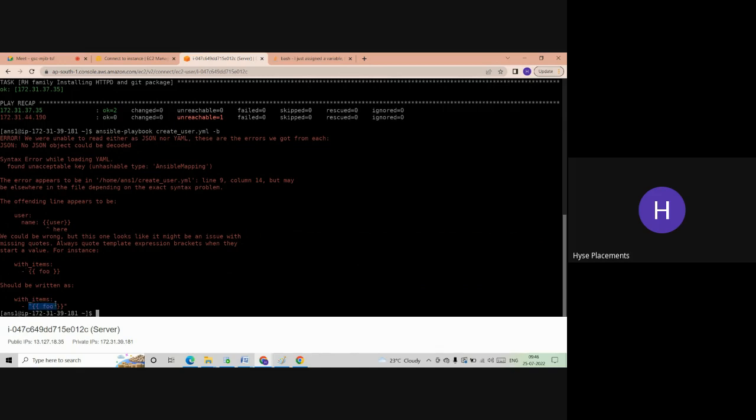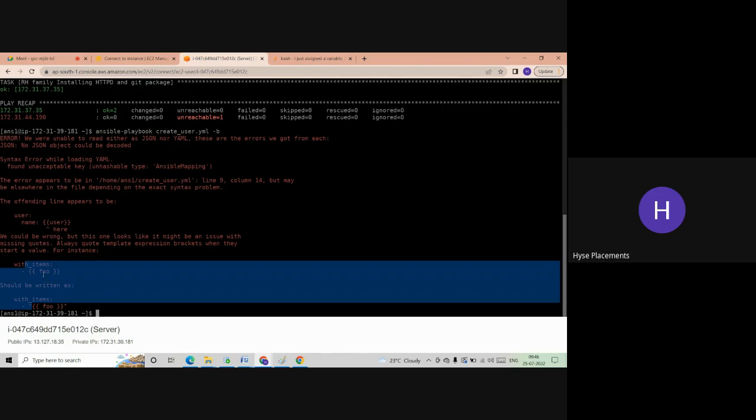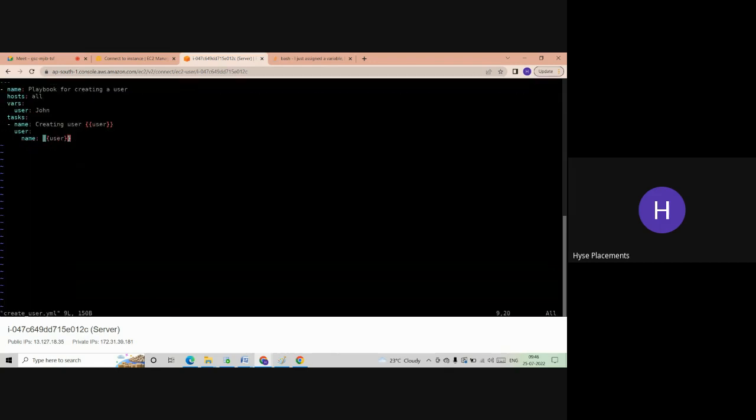So now I made a mistake in the script. In the error description, it is showing the suggestions. So you have written like this with item who, but this should be like this. This is the information we received. So now I have to modify the script to see how it's shown. Quotes.